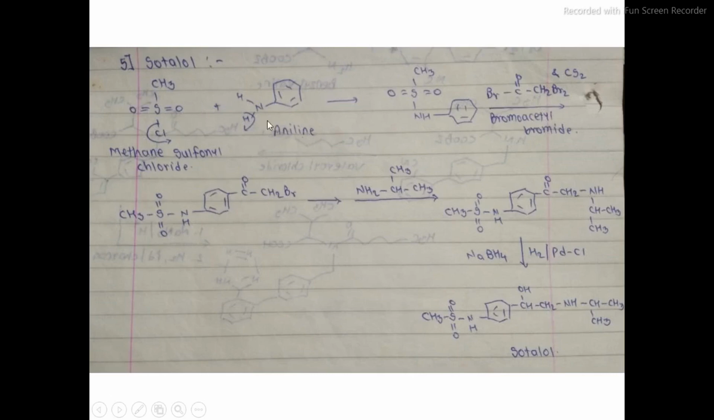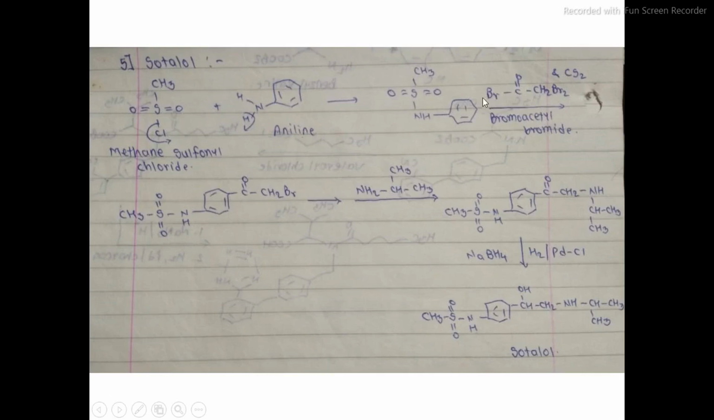The first step is the same, that is the liberation of hydrogen chloride. Once HCl is liberated, both fuse with each other, resulting in the formation of this product. So aniline, the benzene NH, and the remaining portion of the methane sulfonyl chloride, that is the methane sulfonyl group, is attached to this NH group of the aniline. This results in the formation of this intermediate product.